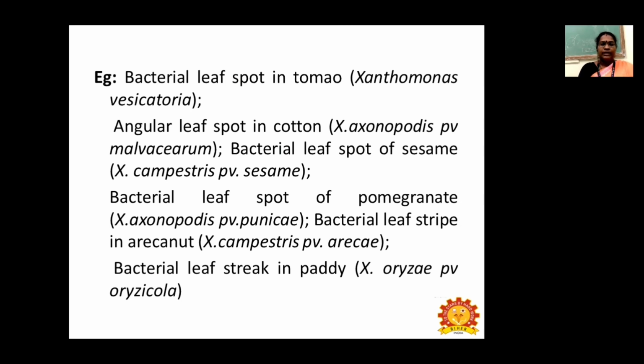There are various bacterial leaf spots, but I have mentioned one or two.